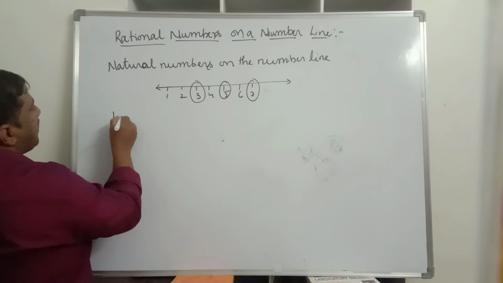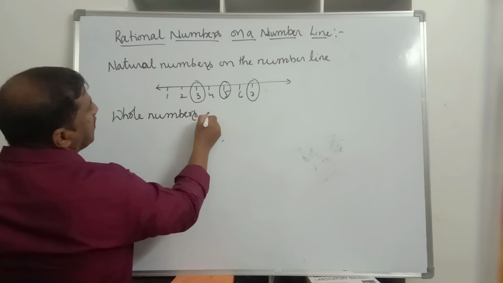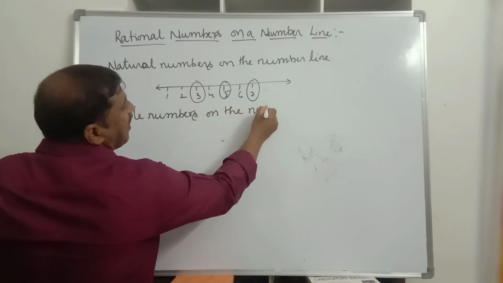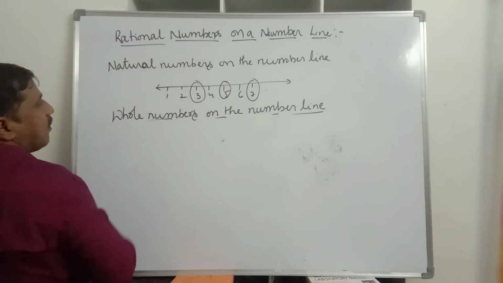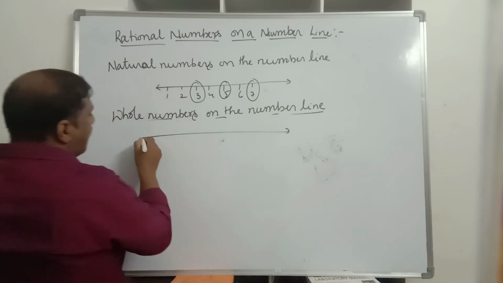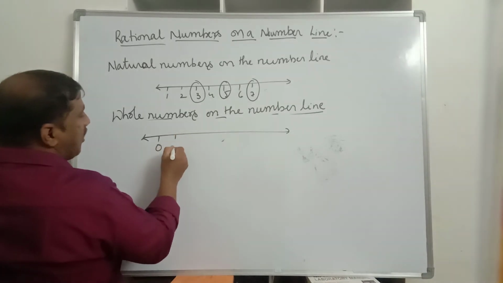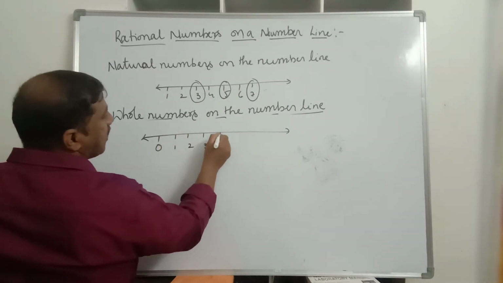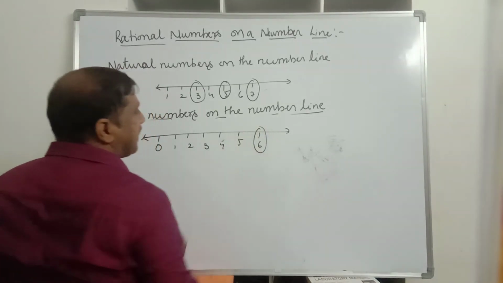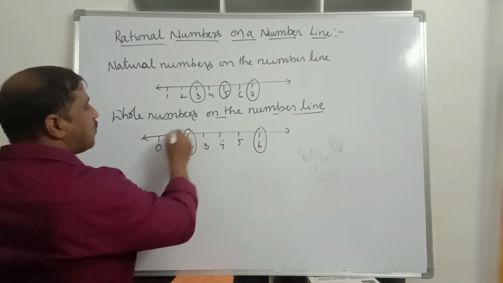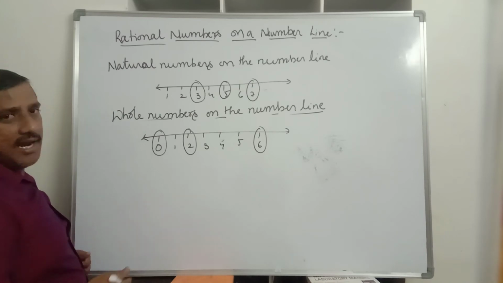Similarly, whole numbers on the number line. How do we represent whole numbers on the number line? We draw a horizontal number line. First it is 0, then at equal units we represent 1, 2, 3, 4, 5, 6. If you want to represent 6, this is 6. If you want to represent 2, this is 2. If you want to represent 0, this is 0. Like this, we represent whole numbers on the number line.